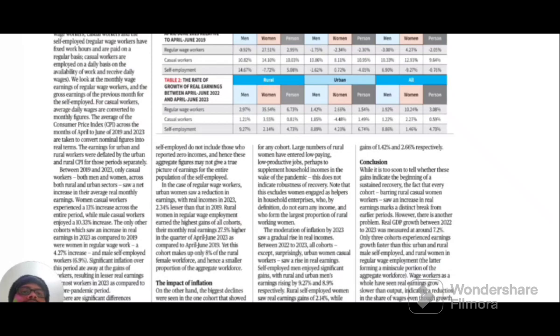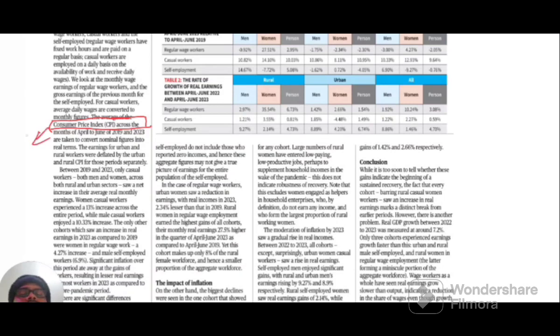Also, one needs to be aware of the consumer price index. It was earlier released by NSSO, which is now called CSO. And the CPI is published by the Office of the Economic Adviser under the Ministry of Commerce and Industry. This fact you should remember.